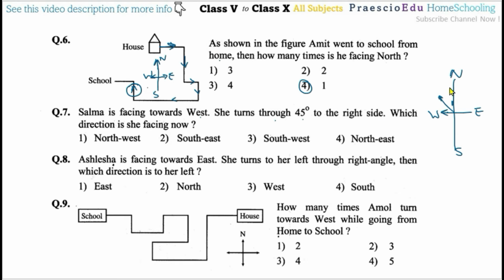Okay, these directions mean the northwest direction. Which direction is she facing now? In between these two means northwest. Northwest means option number 1 is the correct one.